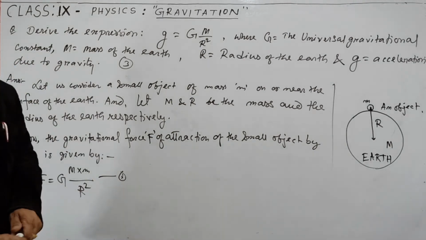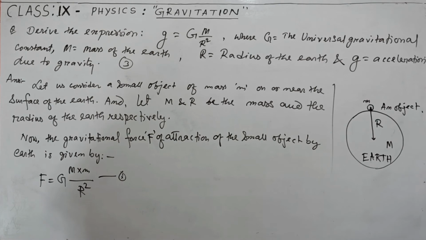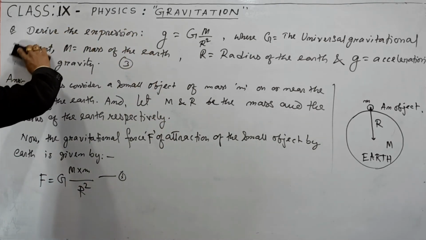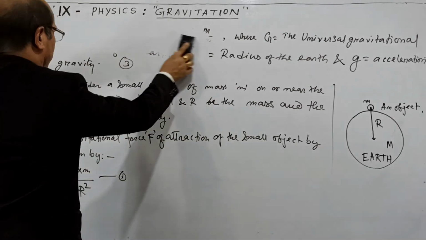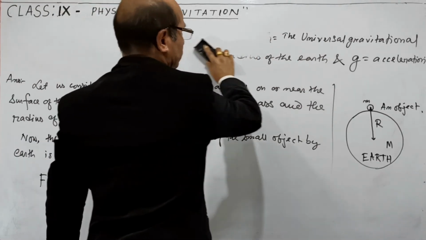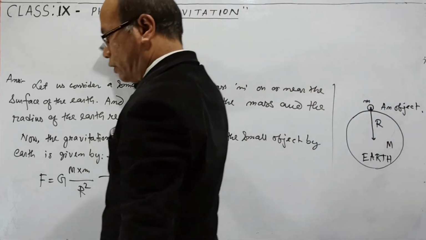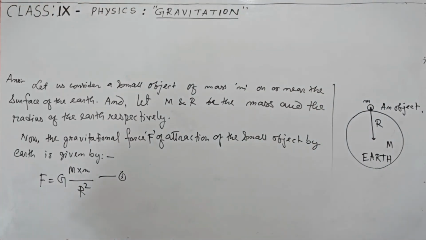And now you remember Newton's second law of motion. From Newton's second law of motion, Newton already established the relation of force: force is equal to mass into acceleration. Then we are going to apply it.